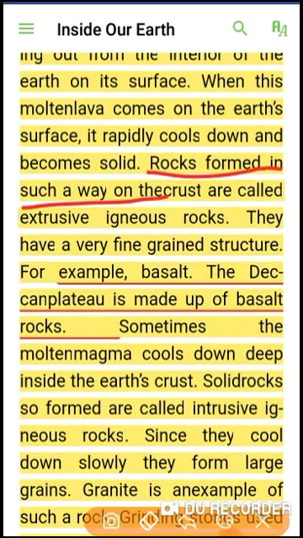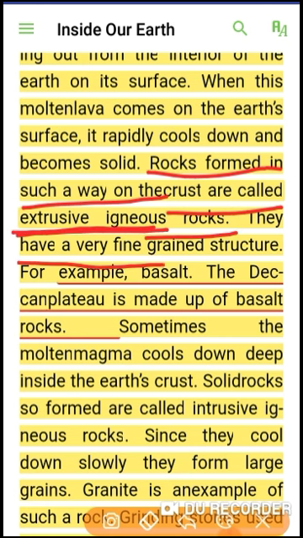Rocks formed in such a way on the crust are called extrusive igneous rocks. It means when molten lava or magma comes out from the earth and becomes cold on the surface of the earth, those rocks are called extrusive igneous rocks. They have a very fine-grained structure, for example basalt. Basalt is an example of extrusive igneous rocks, and the Deccan Plateau is made up of basalt rocks.